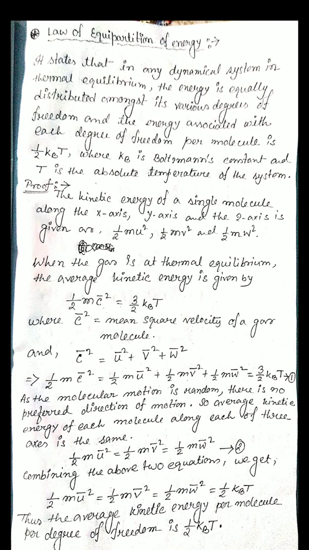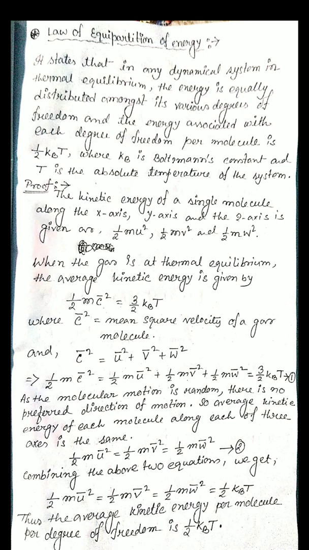Now, when the gas is at thermal equilibrium, the average kinetic energy, written with c bar, half m c bar square, is equal to 3 by 2 kBT. We discussed this also. So c bar square equals u bar square plus v bar square plus w bar square. So half m c bar square equals half m u bar square plus half m v bar square plus half m w bar square, that is equal to 3 by 2 kB into T.